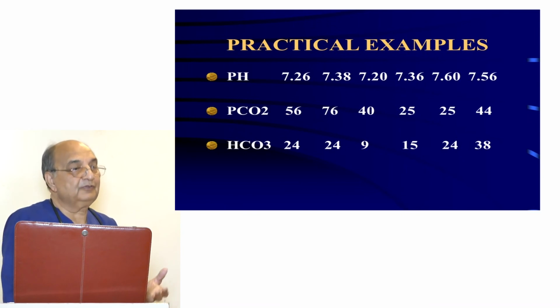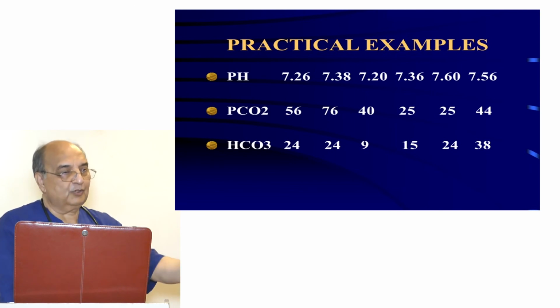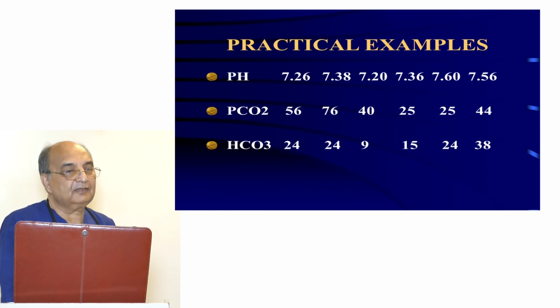Then you look at the PCO2, which is 56. This could be the causative factor. Then you look at the bicarbonate, which is normal. So it is respiratory acidosis. As it is less than 7.3, there is no compensation. It's acute respiratory acidosis, acute respiratory failure.